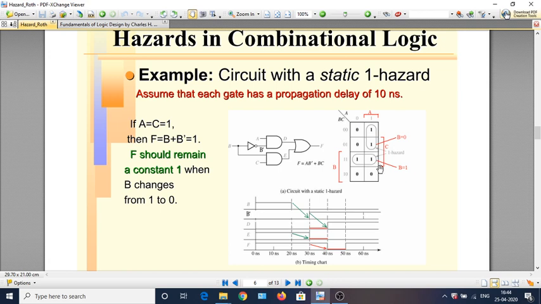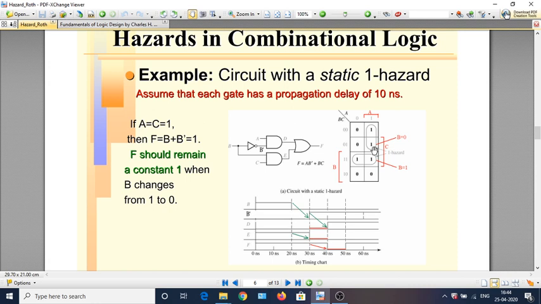In other words, if we have two ones which are adjacent in the K map, and if they are not covered by the same square, then there is a possibility of a 1 hazard. So this only tells there is a possibility of a 1 hazard, but it may or may not occur.